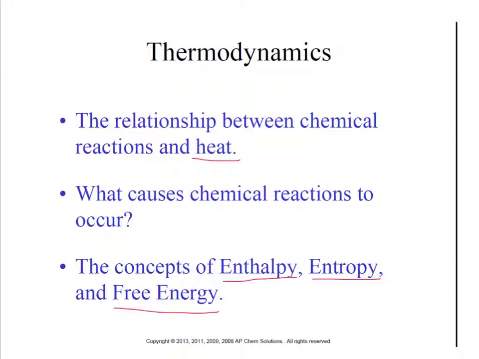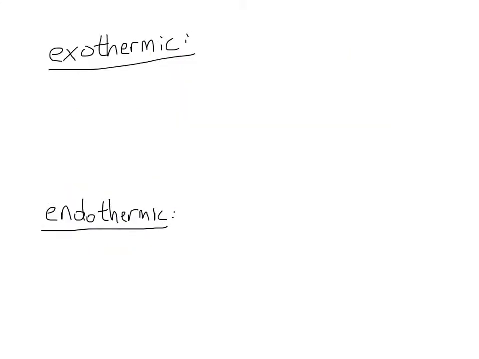But in all, this is a really important unit because it explains a lot of different things. We use heat energy to heat our homes, to drive our cars. In fact, every time we eat food, we're undergoing a combustion reaction. We're undergoing an exothermic reaction that generates our energy. Plants, on the other hand, are undergoing endothermic reactions where they take in energy and use it to cause reactions to occur. So there are a lot of different real-world connections with this. It explains a lot of things that we do every day.